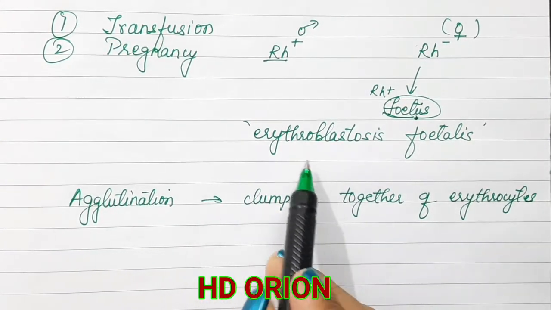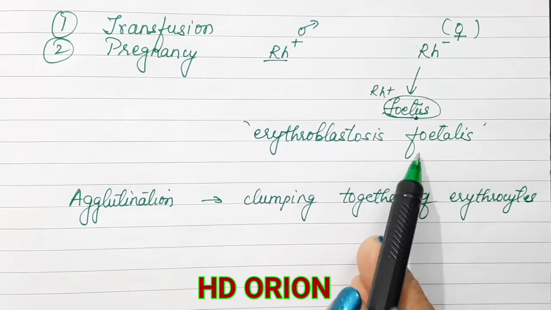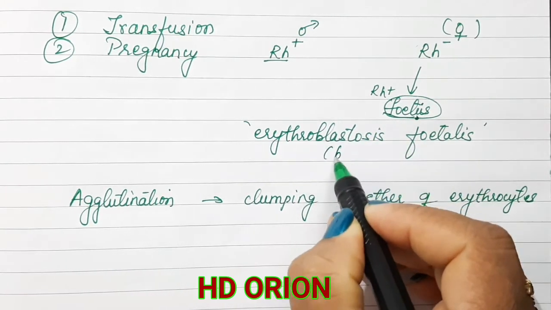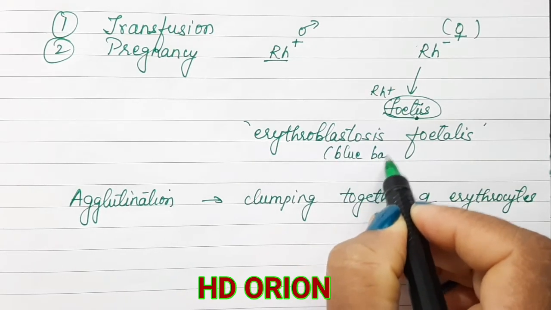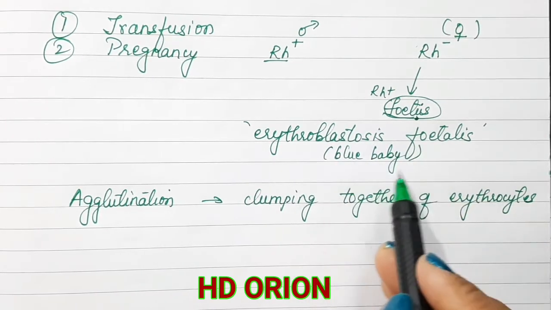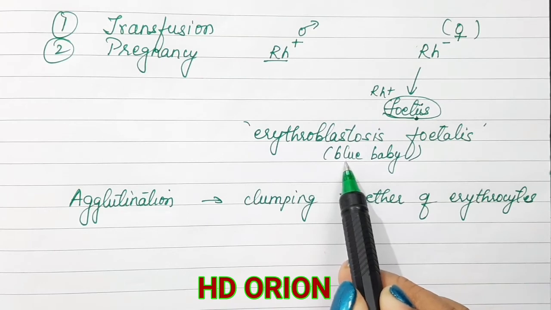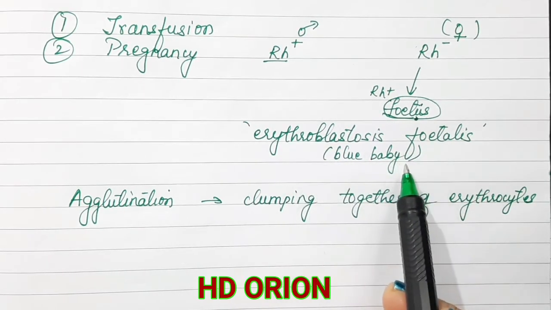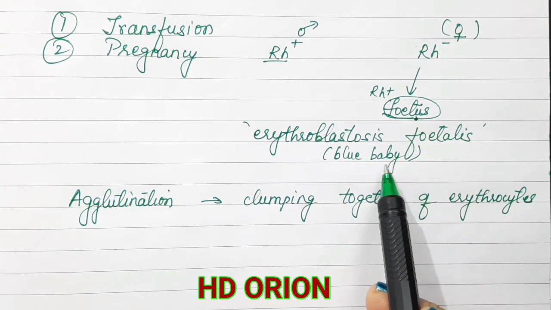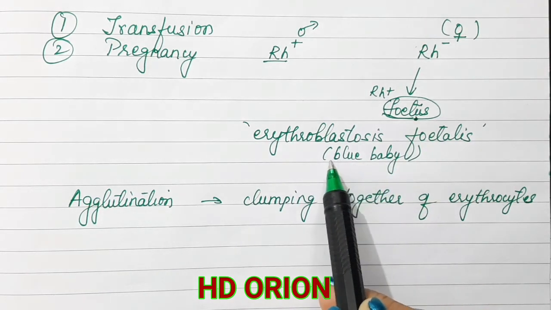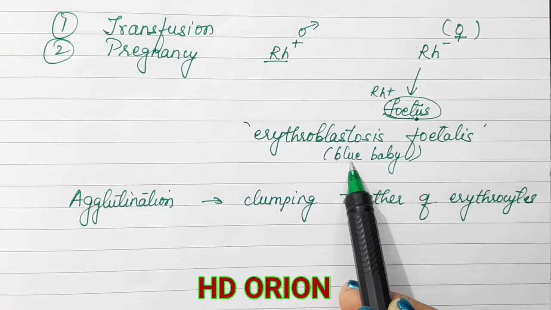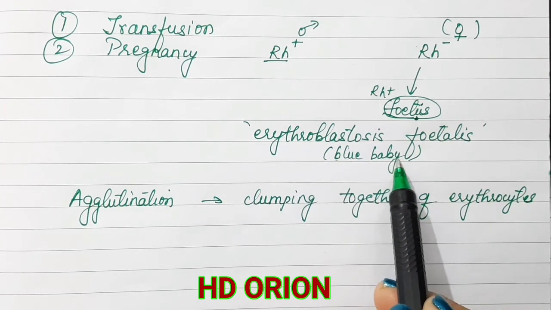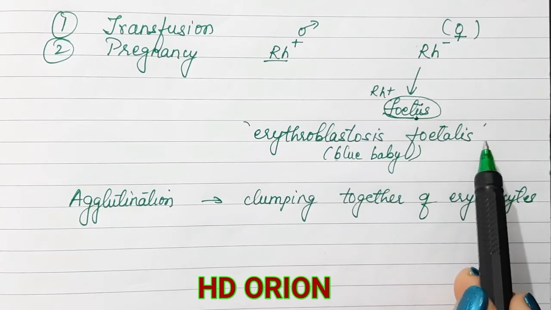What we studied right now was erythroblastosis fetalis, which happens inside the mother's body itself. A common term for this is blue baby. The child so obtained is bluish in color because of the antibodies produced by the mother, which kill the young one, and the young one delivered out of the mother's uterus is bluish in color, and therefore we call such a child a blue baby. This is a general term, while the scientific term is erythroblastosis fetalis.